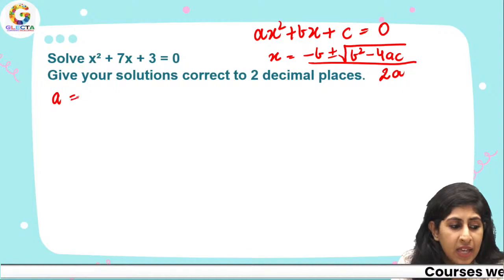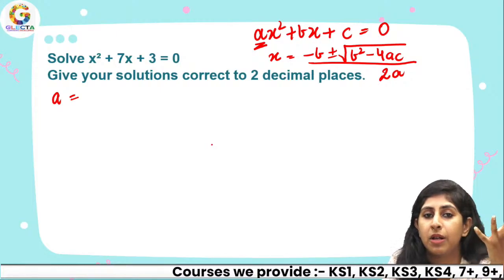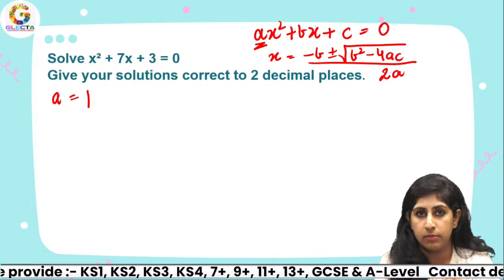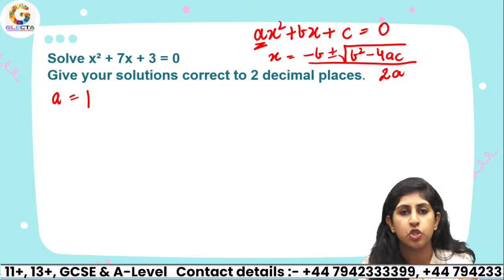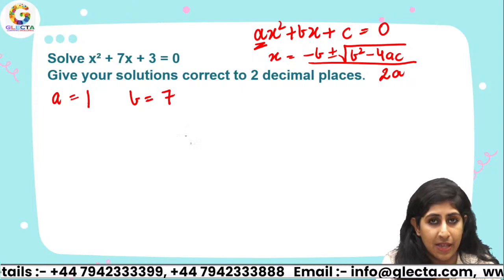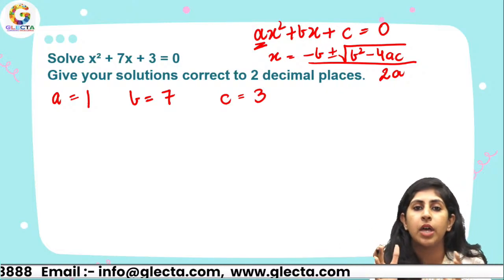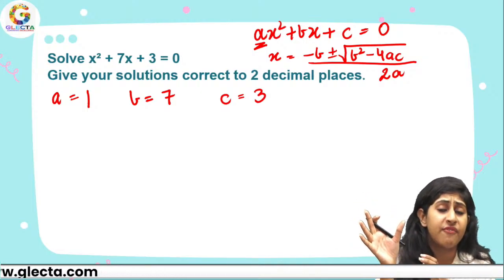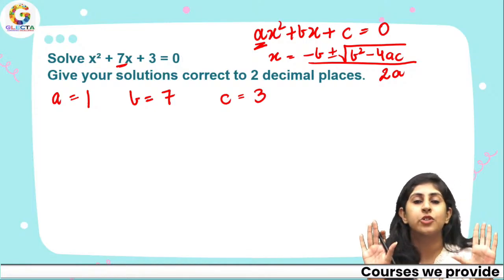So if I see a equals, what number is being multiplied by x square? A is the number that is being multiplied by x square. If nothing is written, you're just going to write a 1. So for x, what number is being multiplied by x? Nothing is mentioned, so I'll just write a 1. Then b equals 7 and c equals 3. b is the number that is being multiplied by x. I have 7x in my equation, so I'll write b equals 7. That's all you had to do.